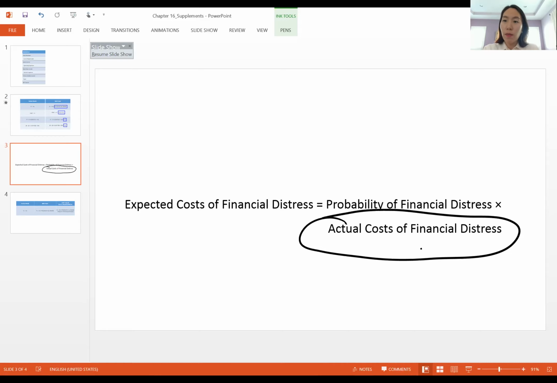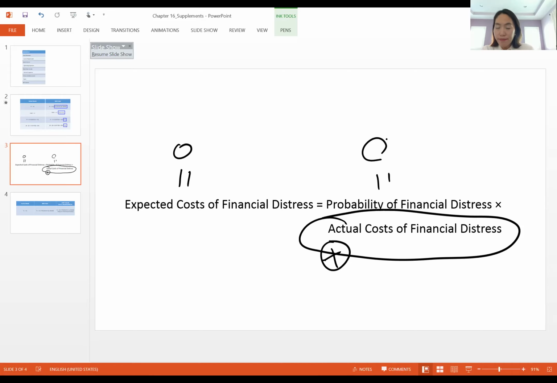So now by lifting the zero cost of financial distress assumption, we are assuming that the actual cost of financial distress will be positive. Well, even with that amount being positive, we can still make the expected cost of financial distress zero. What is the way? The only way is to make the probability of financial distress zero.